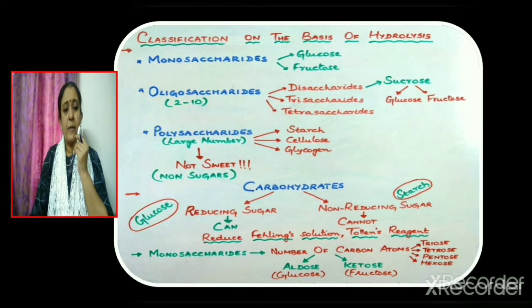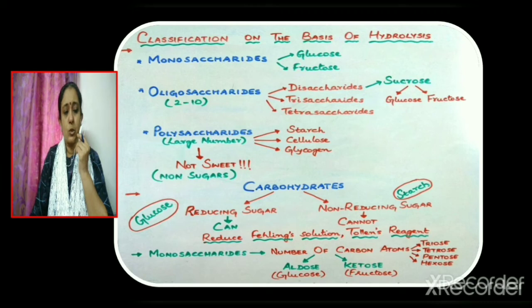Monosaccharides can also be classified on the basis of the number of carbon atoms present and the functional group present in them. Let us first consider the classification of monosaccharides on the basis of the number of carbon atoms. On this basis, the monosaccharides are named as triose, tetrose, pentose, hexose and so on. Triose shows the presence of 3 carbon atoms, tetrose shows the presence of 4 carbon atoms and so on.